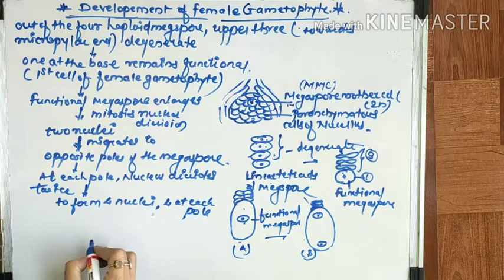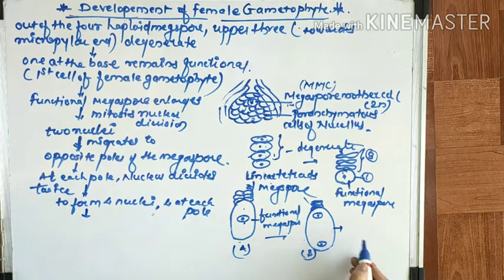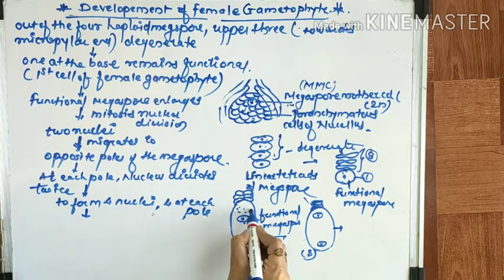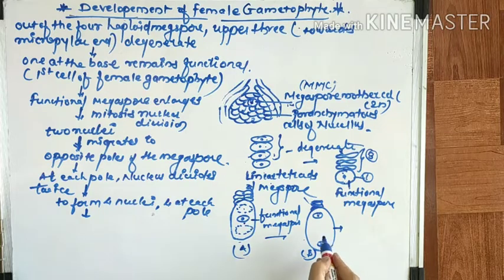So with the help of the diagram I will show you. This is a vacuole. Sorry, I forgot to draw it. Then what will happen over here?